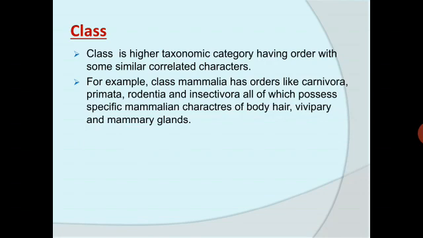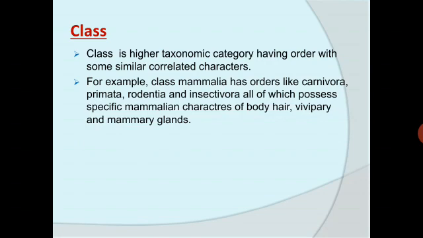Coming to the next, the class. Class is a higher taxonomic category having orders with some similar correlated characters. So this category includes related orders. So class is including the orders.